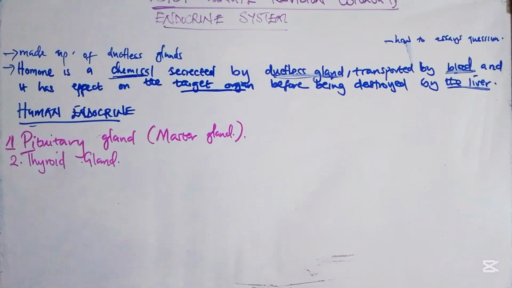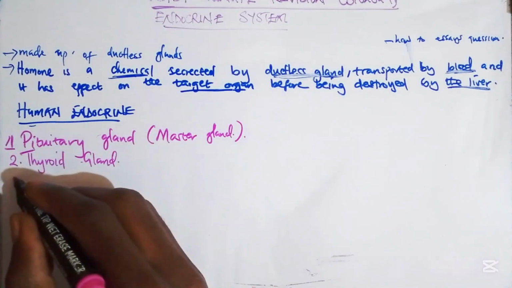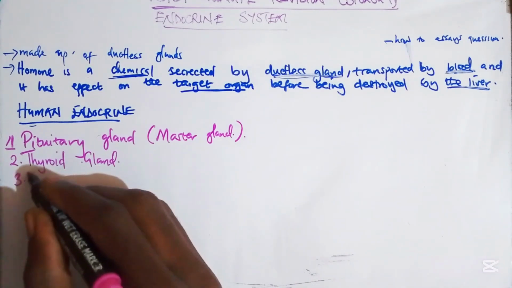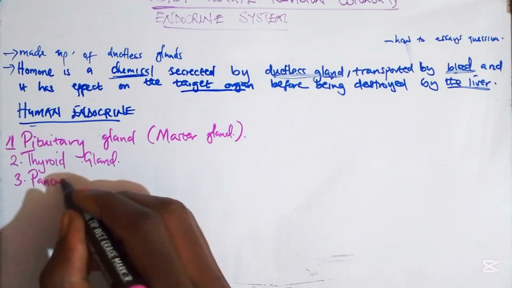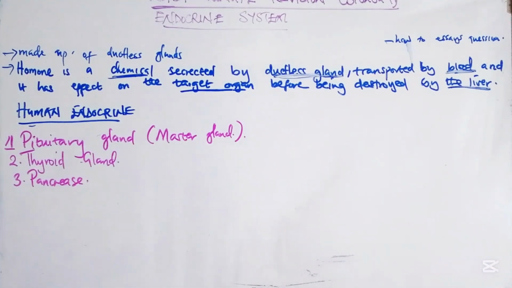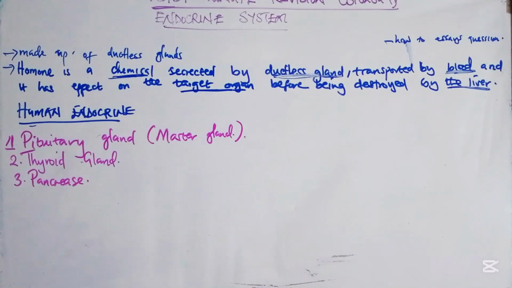So our second gland is the thyroid gland. Then our third gland is known as the pancreas. Remember, the pancreas is also an endocrine gland because it secretes insulin and glucagon.